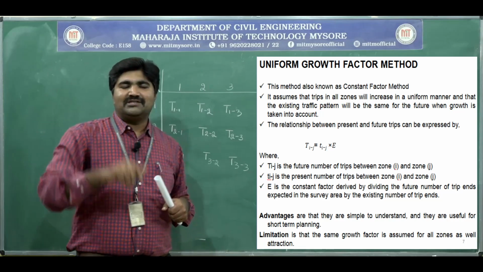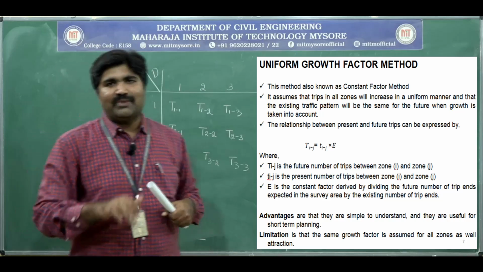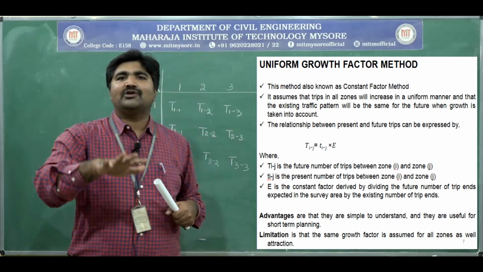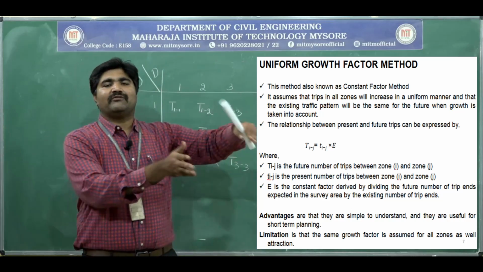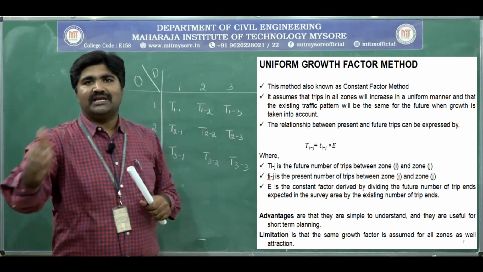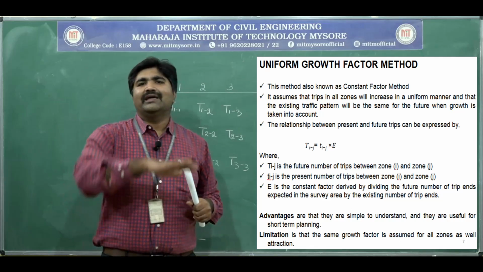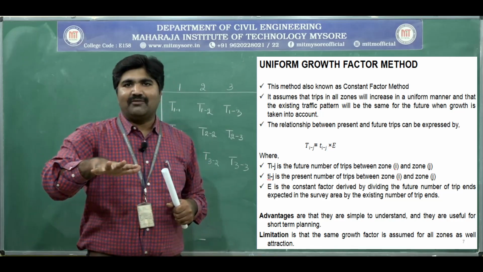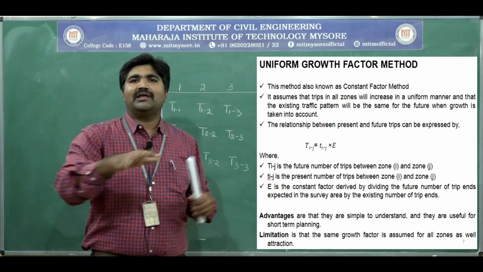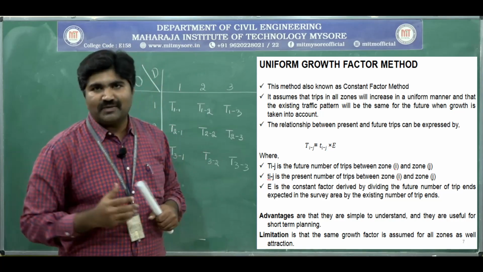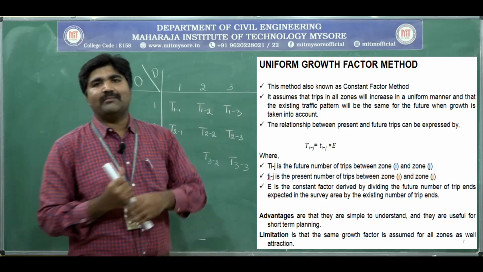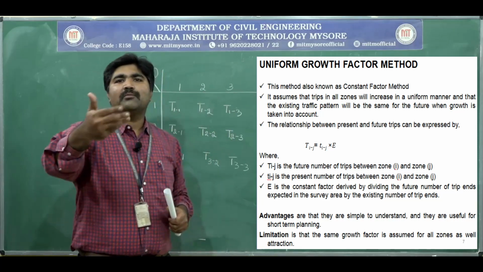Suppose if we take Mysore as the example planning area, we are going to divide this planning area into a number of zones. Suppose we take the example of Vijayanagar, Saraswatipuram, Jayalakshmipuram, Kuvempu Nagar. The same number of trips will not be generated in all areas, understand? Growth depends. If you take Kuvempu Nagar, Vijayanagar, there the more number of trips will be there based on the attraction.